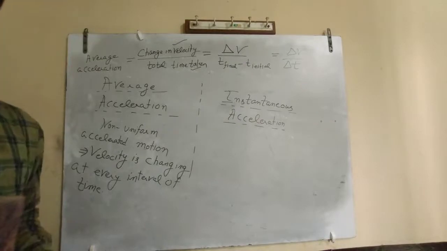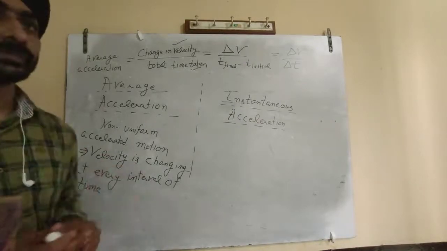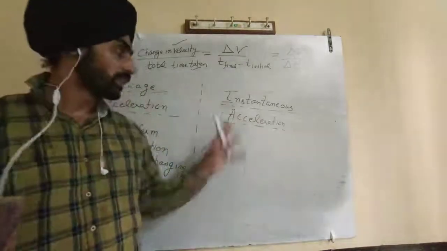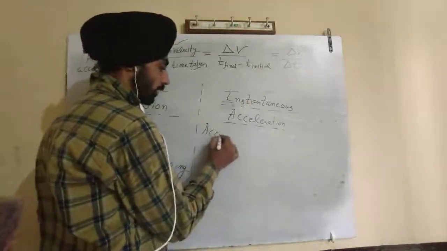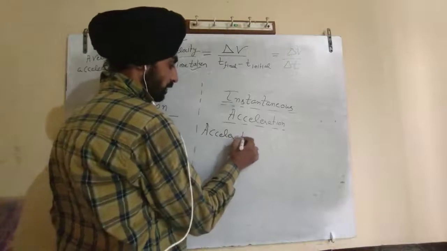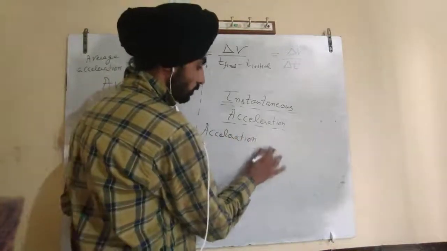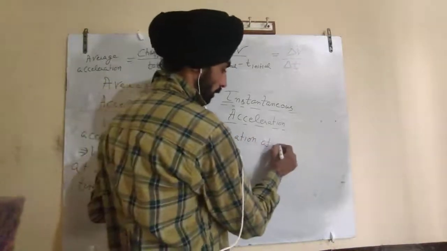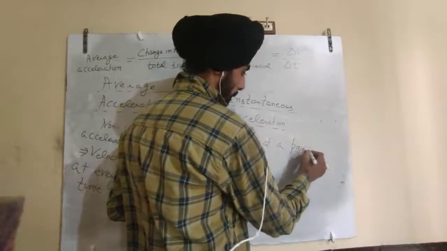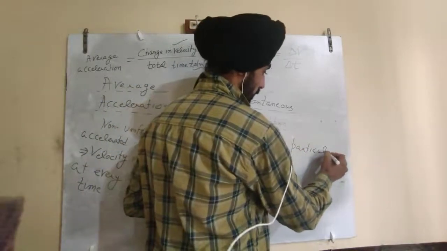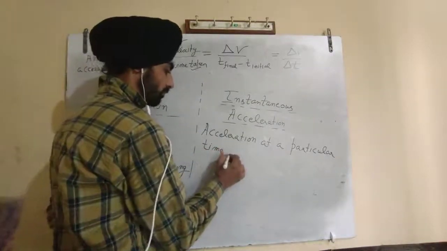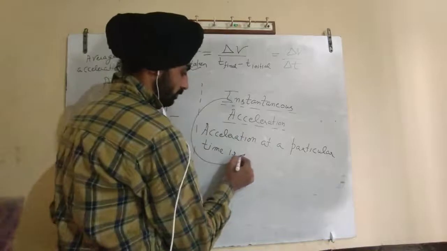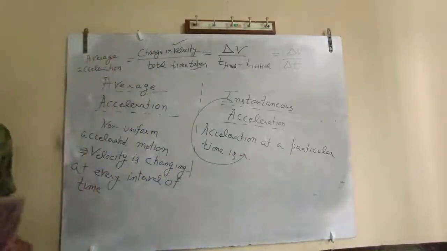Now we are moving on to instantaneous acceleration. The acceleration at a particular time is known as instantaneous acceleration.